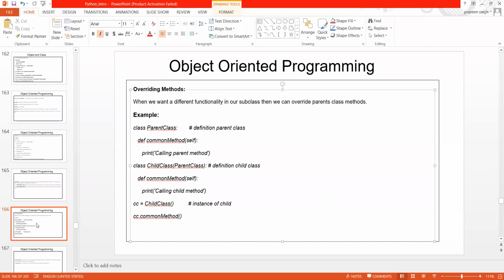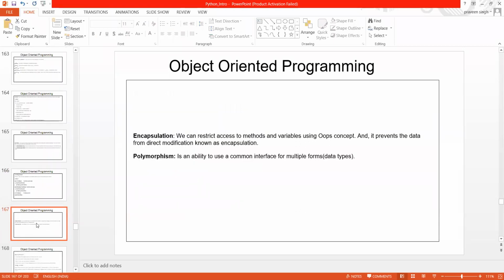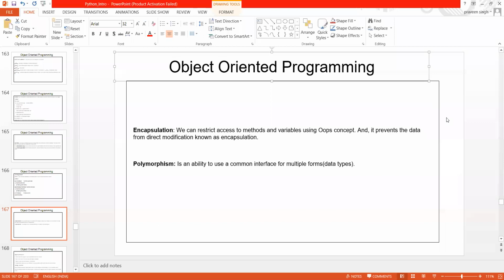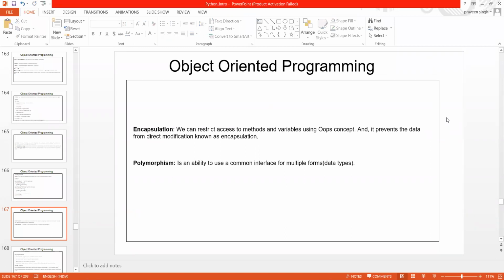So we can move on with something else. Now, in object-oriented programming, you might have heard these two things as well. One is encapsulation, another one is polymorphism. So what is encapsulation? In encapsulation, we can restrict access to methods and variables using OOPS concepts. Suppose we wanted to restrict our method or variable and provide some different access level, or maybe you don't want to provide access to your methods to everyone.